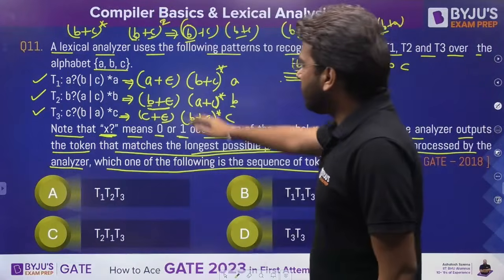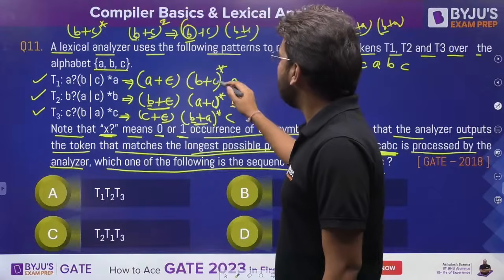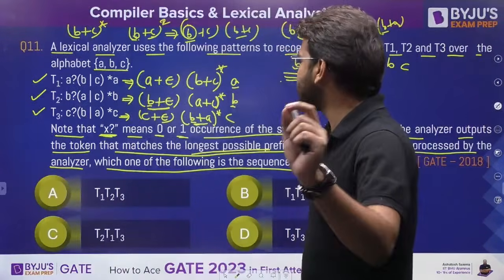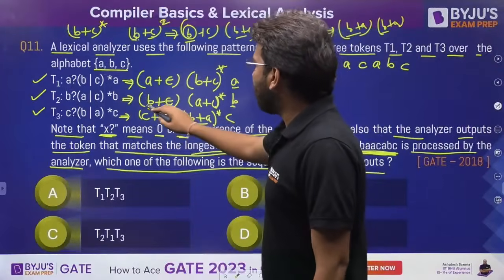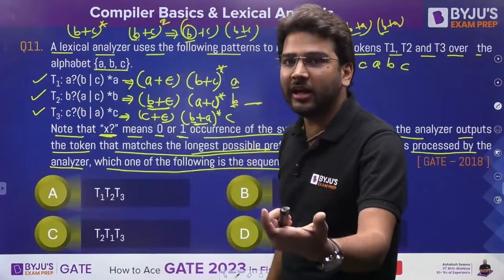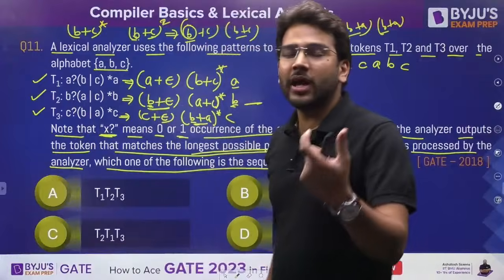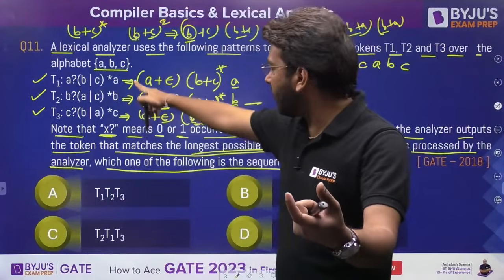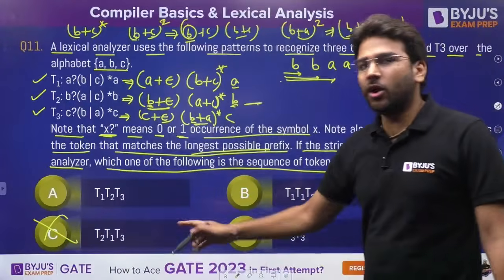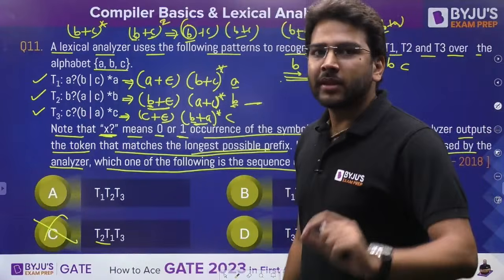BBA. Now carefully see this. Let's talk about T1. I can generate BBA: BB I can see, I have generated it, and here we have A. That means I can start with T1, because we have to see the longest prefix match. Understand this point. What about T2? I can have B, fine, I can have another B, but after that I am not having any A. That means I can ignore the T2 option, because we are looking for the longest prefix match and we are getting that from T1. So option C cannot be your answer, because it is starting from T2 and we are looking for the longest prefix match. Is it clear to all of you?